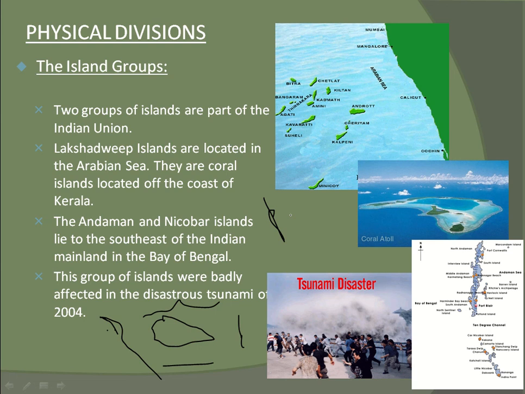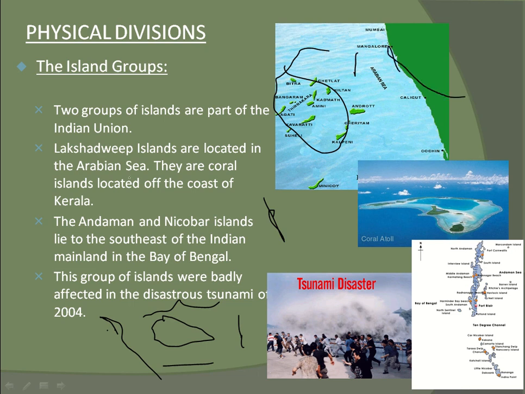Two groups of islands are part of the Indian Union. Lakshadweep Islands are located in the Arabian Sea. They are coral islands located off the coast of Kerala. These Lakshadweep islands are in the Arabian Sea, off the coast of Kerala.